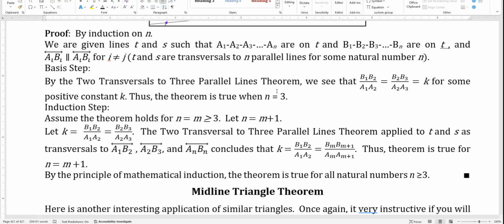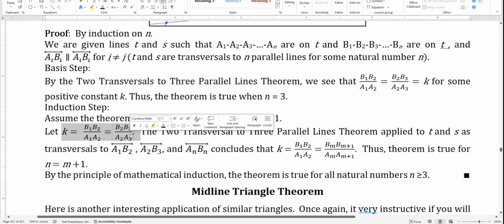Now, for the induction step, assume that the theorem holds for up to some n, and consider n plus 1. So again, even for this situation, it holds for the first 3, so we get the result that we have in the basis step, the stuff that we proved in the previous theorem.